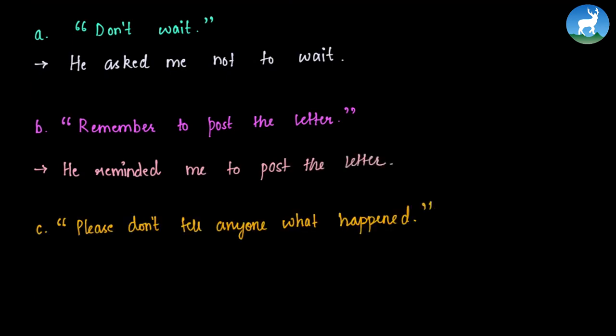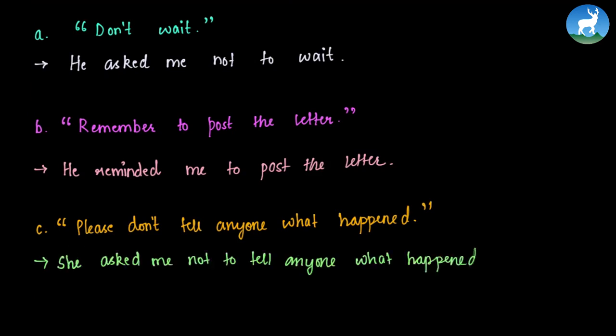Next we have please don't tell anyone what happened. So to convert it, we write she asked me not to tell anyone what happened. We do not have anyone specified in these questions.